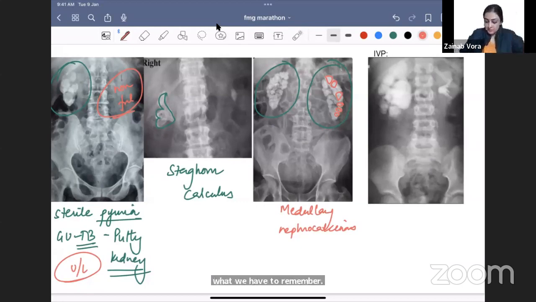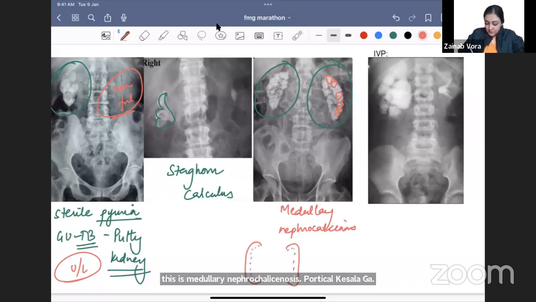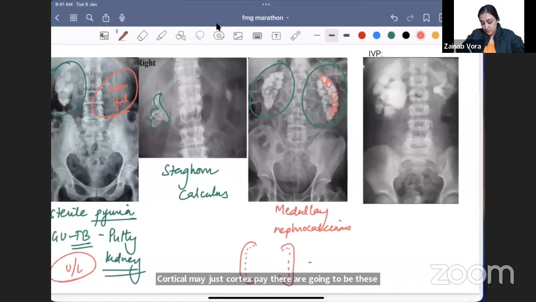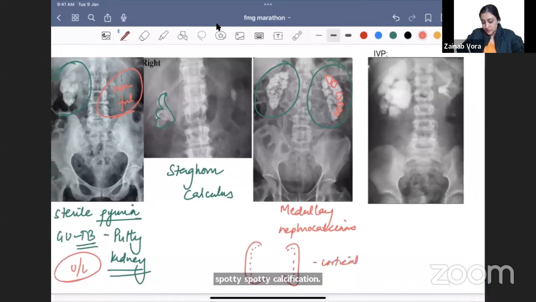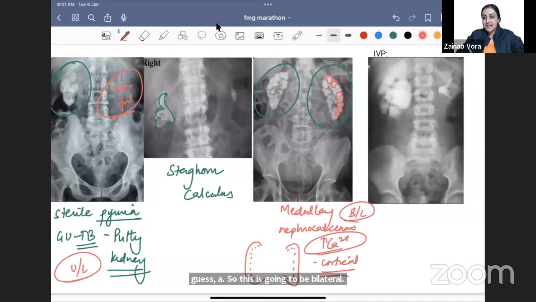All right. So this is medullary nephrocalcinosis. How will cortical look? In the cortical one, there are just spotty calcifications on the cortex. This is how cortical nephrocalcinosis will look. Okay, understood? So this is going to be bilateral. It is associated with hypercalcemia. Any cause of hyper PTH will cause hypercalcemia.